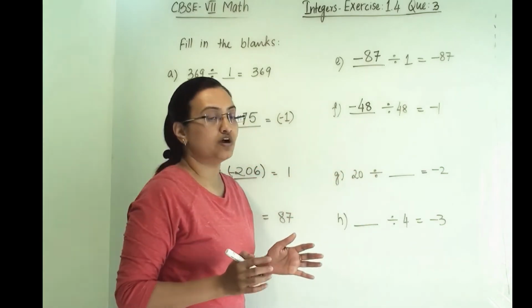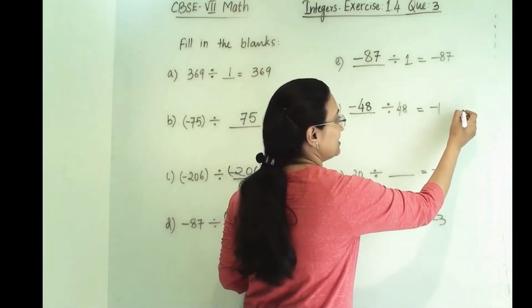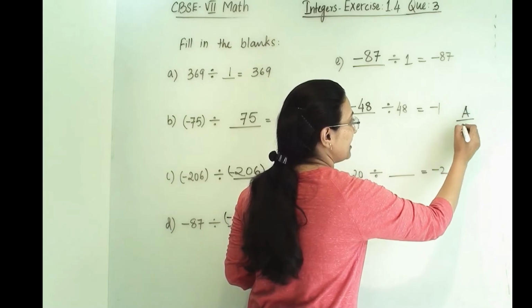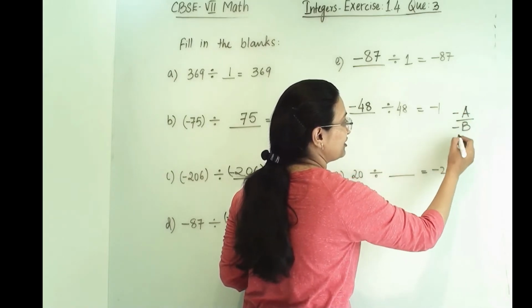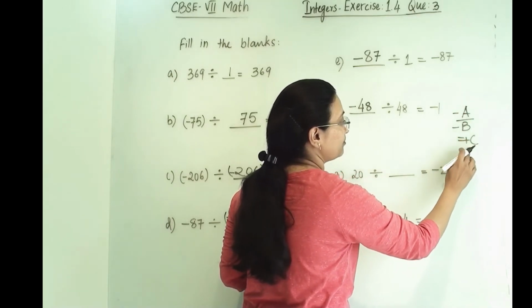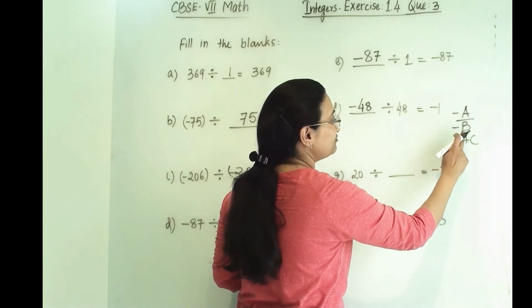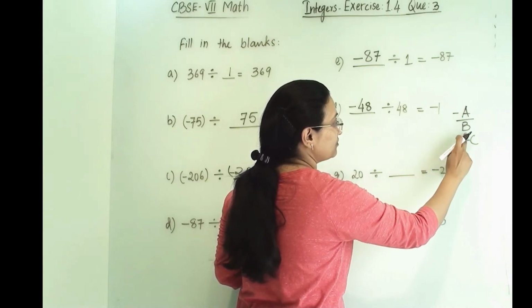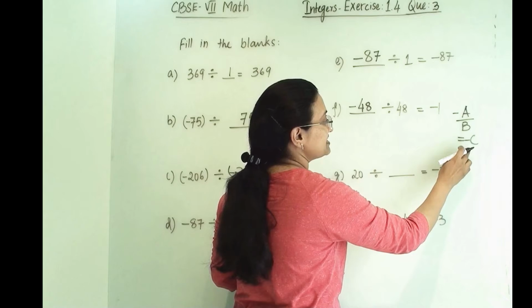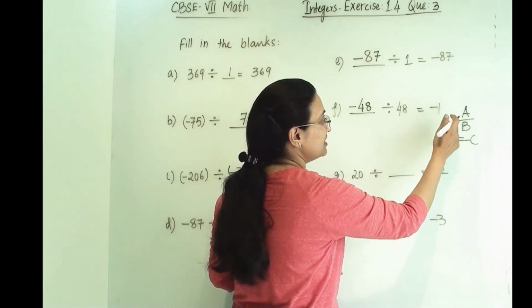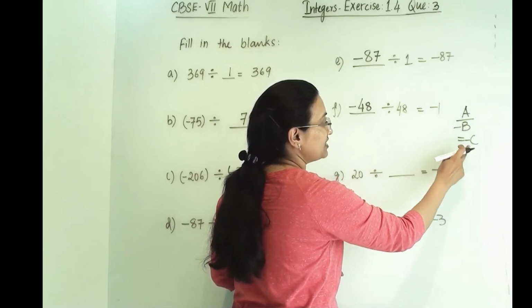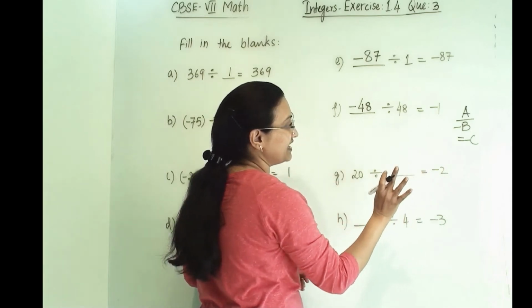Only one thing you have to remember here: when A and B both are negative, then our answer is plus C. When either of them is negative, then our answer is negative. Either the numerator is negative or the denominator is negative, then our answer is negative.